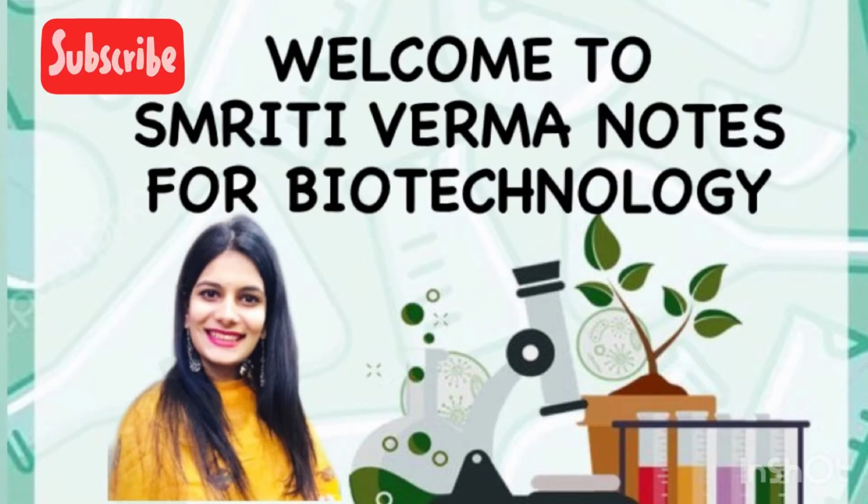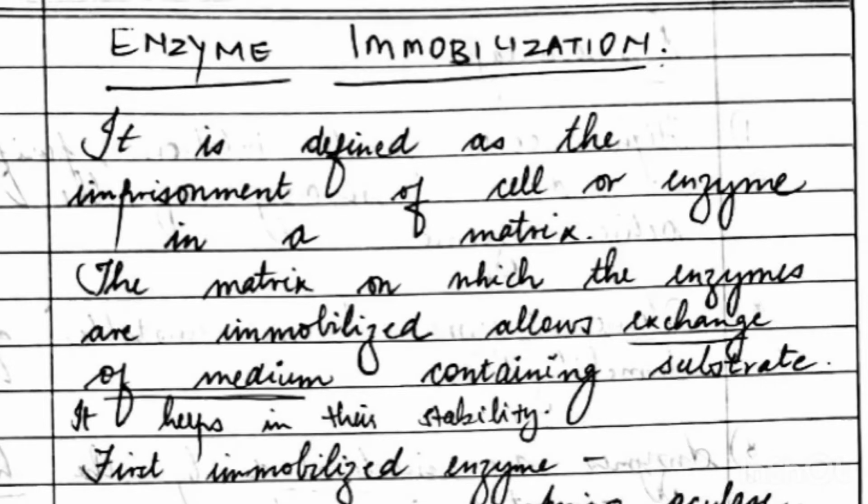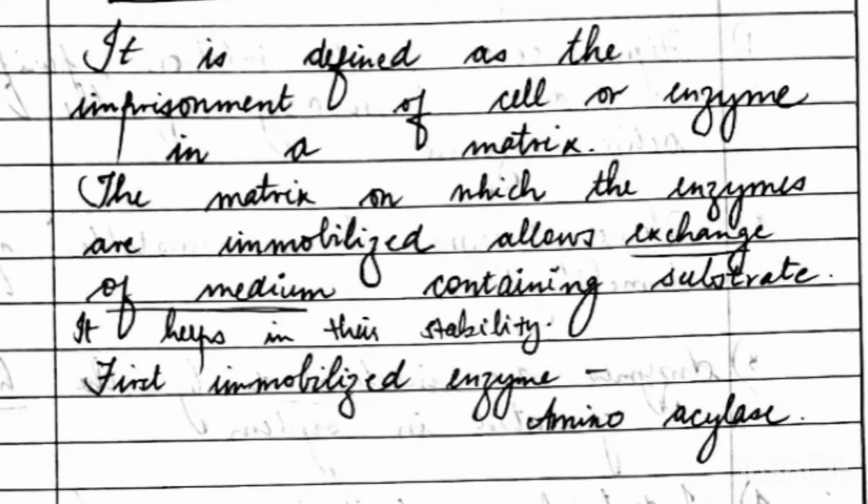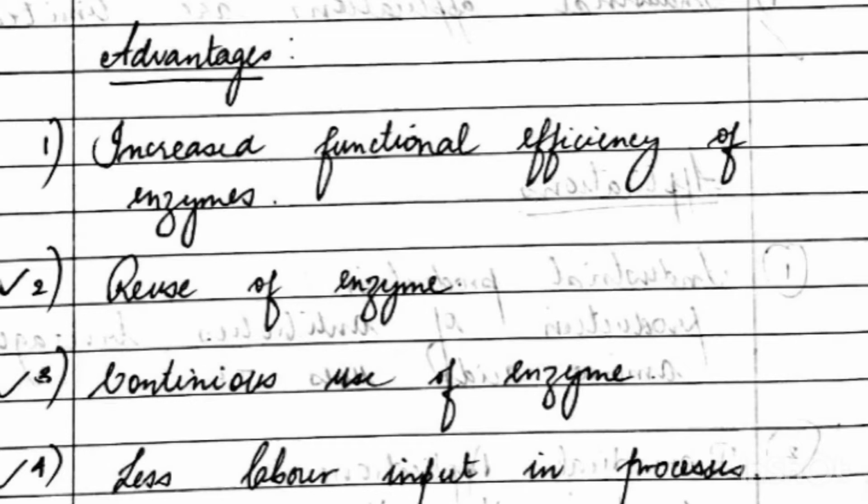In today's video, we will study about enzyme immobilization. It basically means to imprison a cell or enzyme in the matrix. And the matrix on which the enzymes are immobilized allows exchange of medium that contains substrate, and it helps in their stability. And the very first immobilized enzyme was aminoacylase.